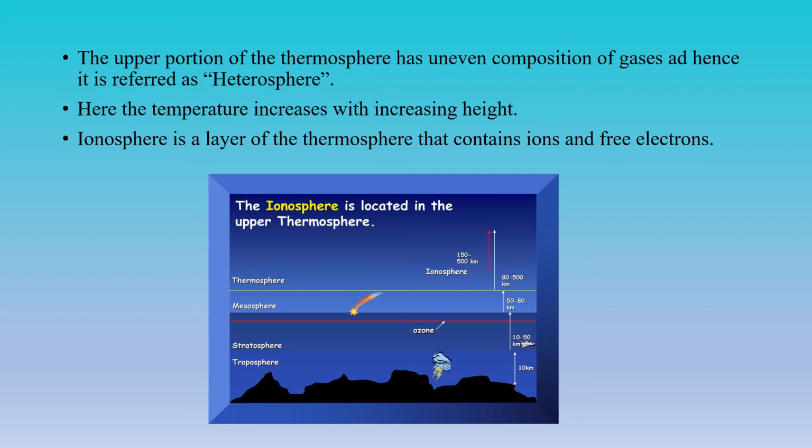Yes, the upper portion. Here the thermosphere is divided into two, a lower limit and an upper limit. The lower limit will have more or less the same gases, hence it is called the homosphere. But the upper portion of the thermosphere, the second layer, will have different types of gases and hence it is called the heterosphere. Again, like the stratosphere, the temperature increases with increasing height.